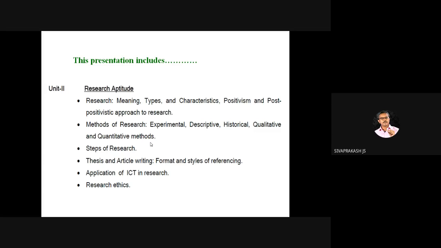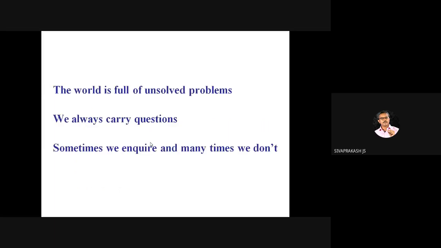These are all our enemies. We have to beat them. Today we are going to see the research meaning, types and characteristics.